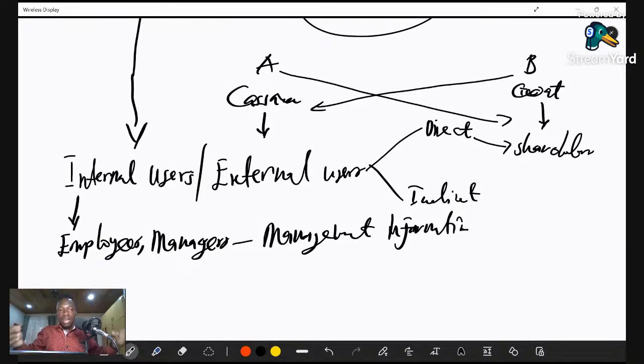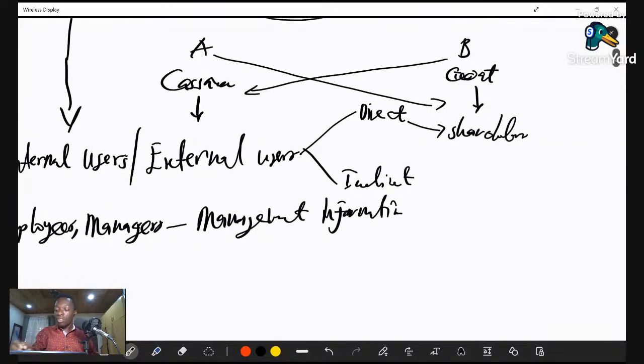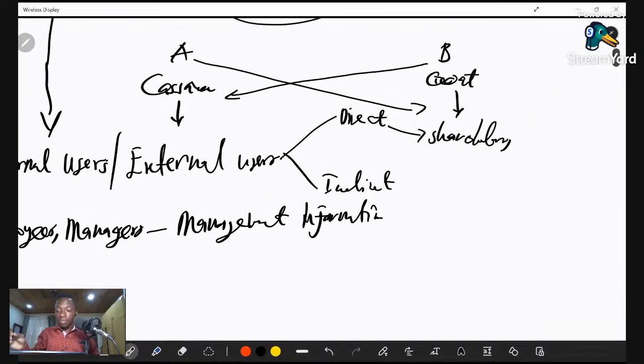As I said, the external users may be direct and indirect. Among the direct ones, you may have shareholders as one. You may also have customers, suppliers, and lenders.